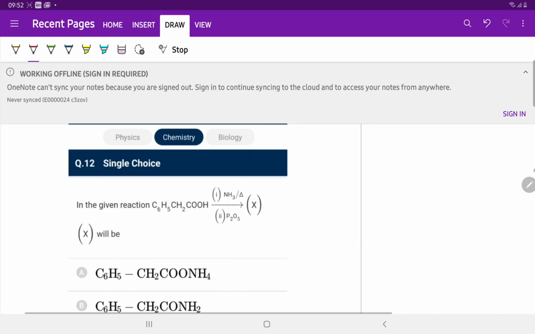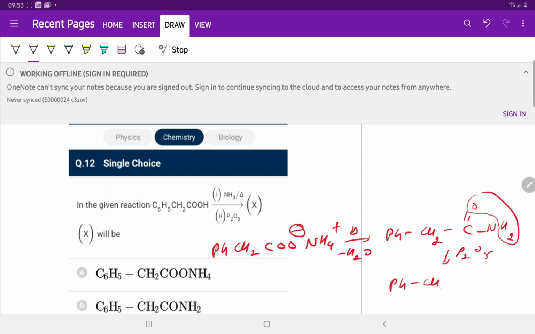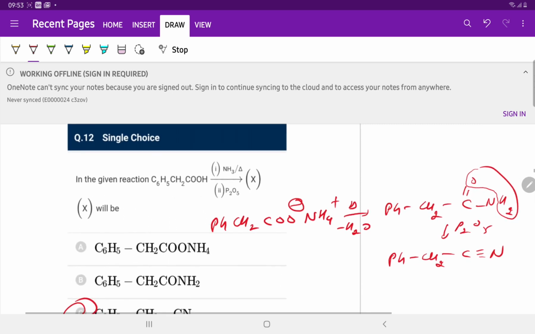Question number 12. In the given reaction, 2-phenylethanoic acid reacts with ammonia and forms PhCH2COO⁻ NH4⁺. On heating, elimination of water takes place and the product is PhCH2C(=O)NH2. P2O5 is a dehydrating agent and removes water from the amide, and the product is PhCH2C≡N. So the answer is C for question number 12.